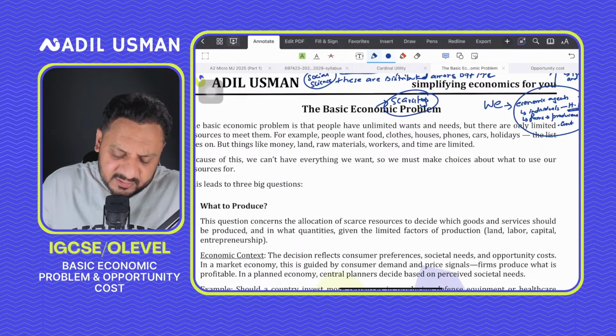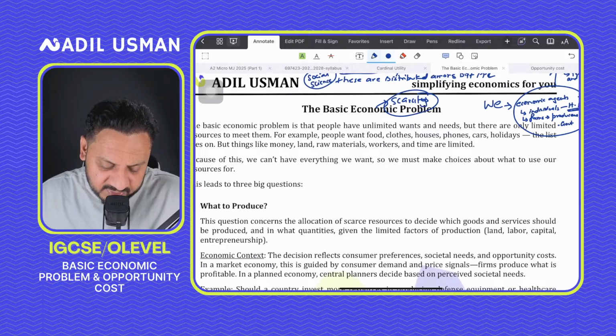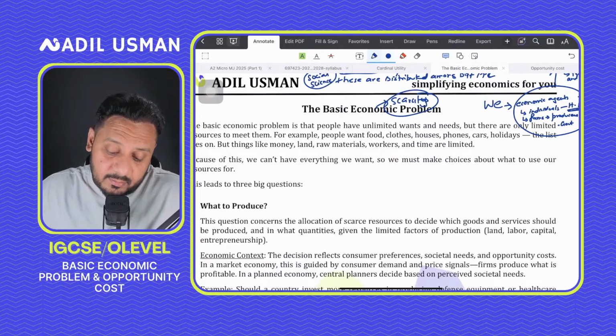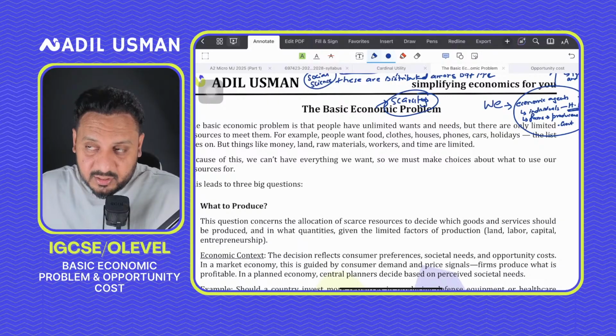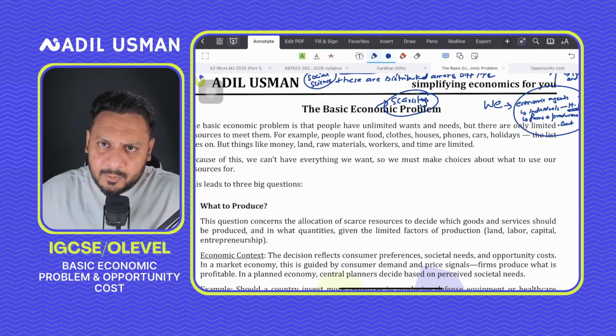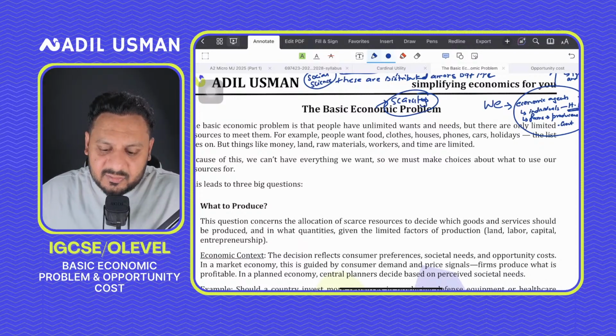Remember, guys, when we talk about capital, this is something that a lot of students end up confusing. Capital in economics refers to equipment, or you can say capital refers to all the tools, in a very basic way, that are highly essential in producing goods and services. For instance, I'm using an iPad right now and a laptop, and I'm conducting an economic activity. I'm teaching a class. So this iPad and the laptop is capital for me.